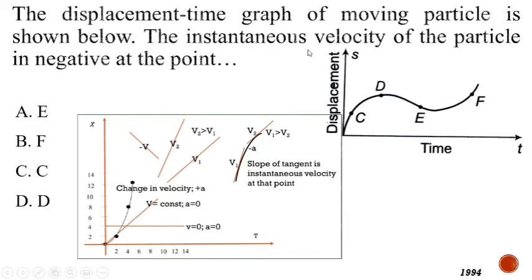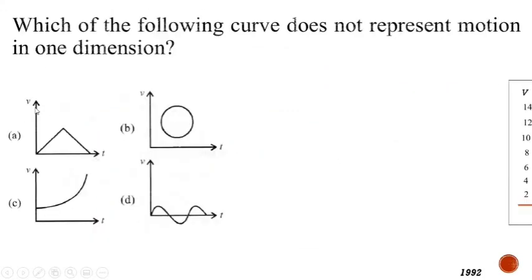So to find out instantaneous velocity, we will draw tangents at every point. So these are the three tangents which indicate the increasing velocity. All these three tangents indicate the positive velocity. But this particular tangent indicates that as the time increases, the displacement decreases. And displacement decreases when the velocity is negative. That means the correct option is the one given in option A. So correct option is A.